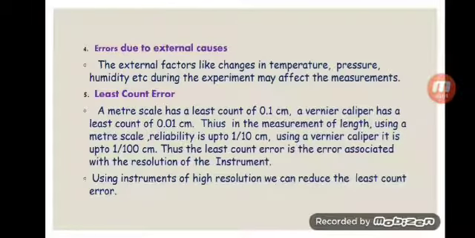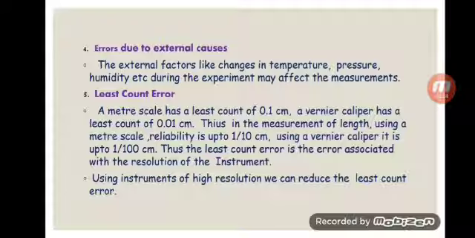Next, error due to the external causes. External factors like temperature, pressure, stress, humidity, etc. during the experiment may affect the actual reading of the experiment. Then least count error. This is one of the important errors, which is generally taken into account as a precaution during the experiment in the lab.